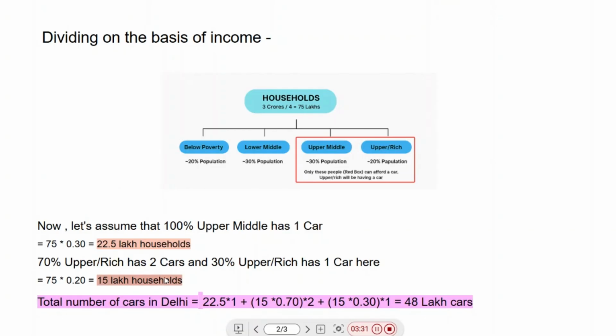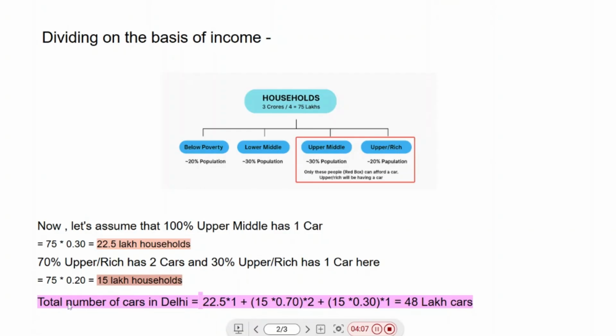Now we need to calculate how many cars there are per household. How many cars are there, right? So I have assumed that in upper middle, 100% have one car, right? And similarly, the upper rich I have categorized on two bases. Let's say 70% have two cars, and the rest 30% have one car. If you also assume that the number of members in households is around four, then two cars makes sense here too. So 70% have two cars, 30% have one car.